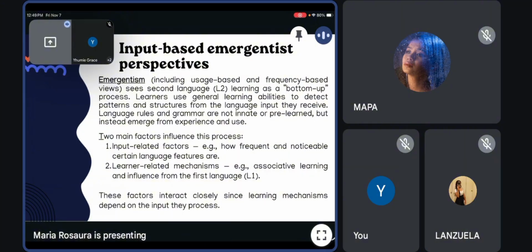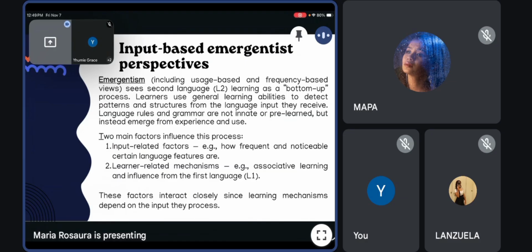So, the input-based emergentist perspective. Emergentism offers a different way of understanding how people learn a second language. It argues that language doesn't come from an inborn grammar system, but rather it emerges through exposure and use. So learning is a bottom-up process. A learner hears and uses the language repeatedly, notices patterns, and gradually forms internal rules from experience instead of memorizing them.